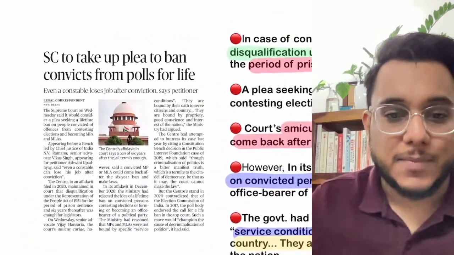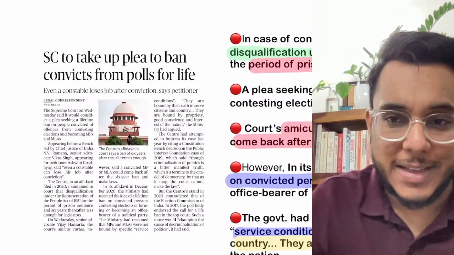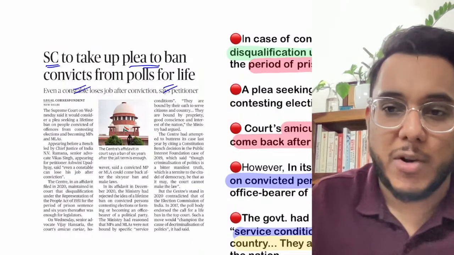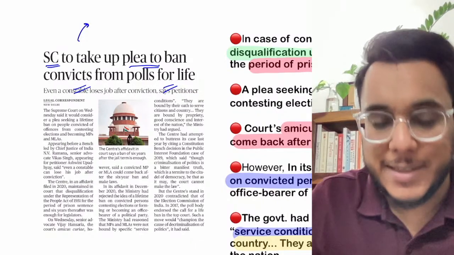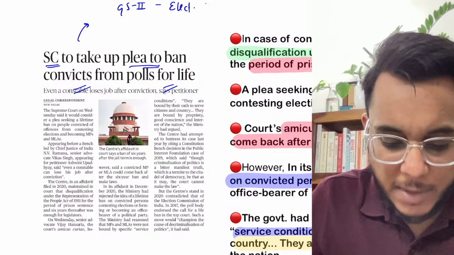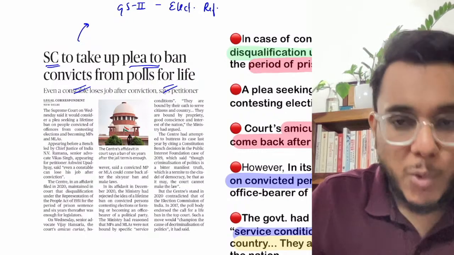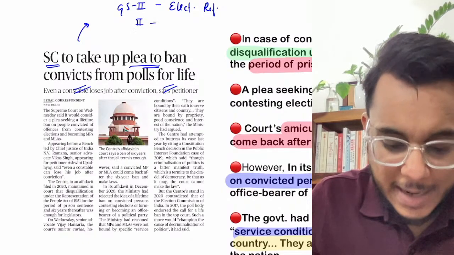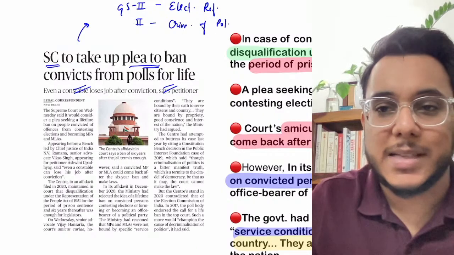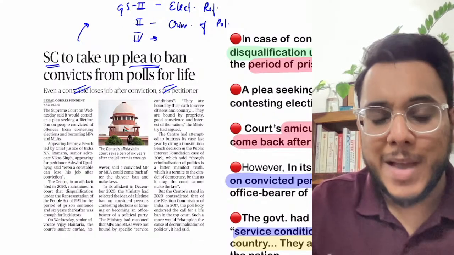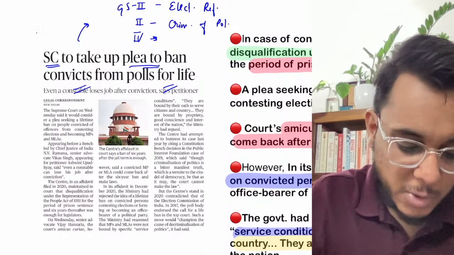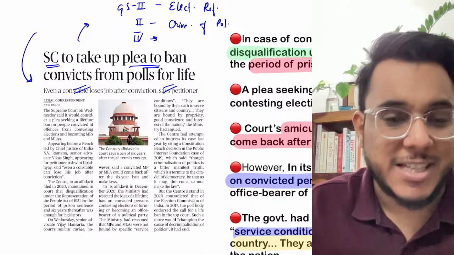So the first article, let's first read the heading. The article says that the Supreme Court will take up the plea to ban convicts from the polls for life. Now this article, first of all, we'll see with respect to GS paper number 2, electoral reforms. Moreover, with respect to GS paper number 2, under the topic of criminalization of politics also, we can see this article. Moreover, guys, in GS paper number 4 also, how to clean politics and how to eradicate the criminalization of politics could be taken up. So GS2 as well as GS paper number 4.